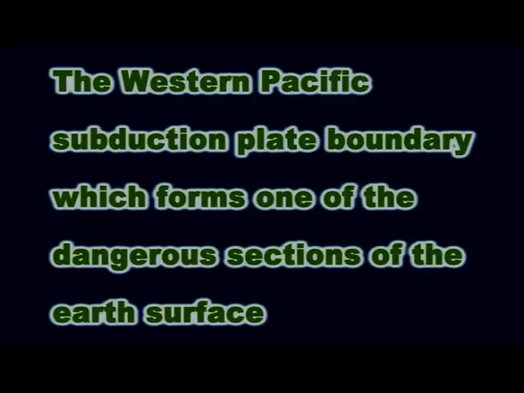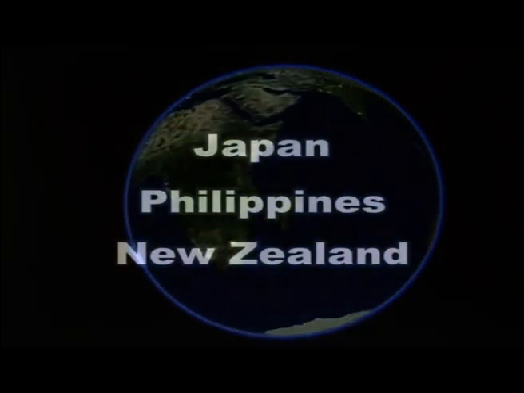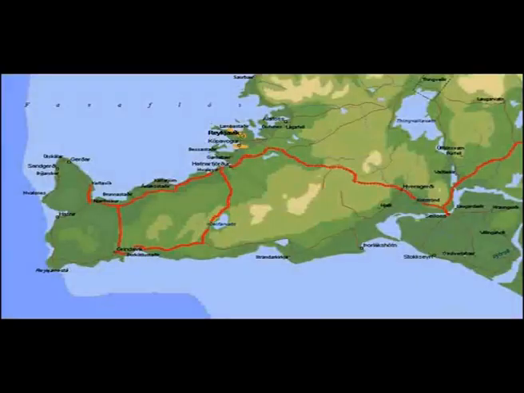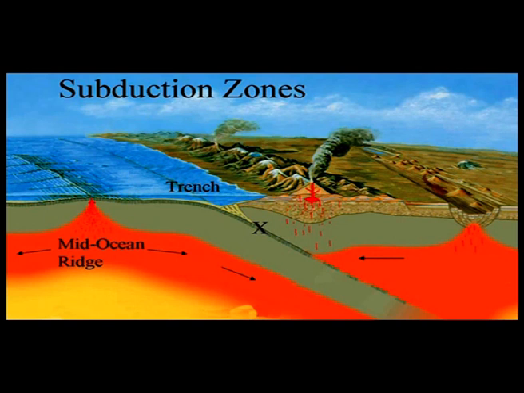For example, the Western Pacific subduction plate boundary, which forms one of the dangerous sections on the Earth's surface, also known as the Pacific Ring of Fire, is closer to Japan, Philippines and New Zealand. All along the west coast of the North and South American continents, other segments of the Pacific Ring of Fire also form this kind of subduction plate boundary between the denser Pacific plate and the lighter American continental plate.